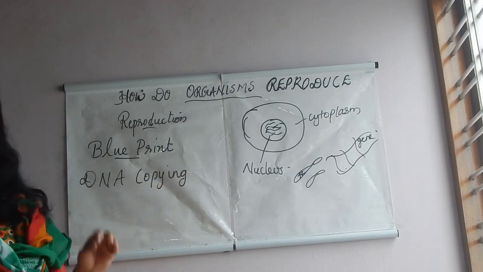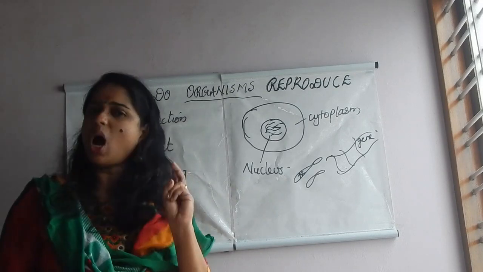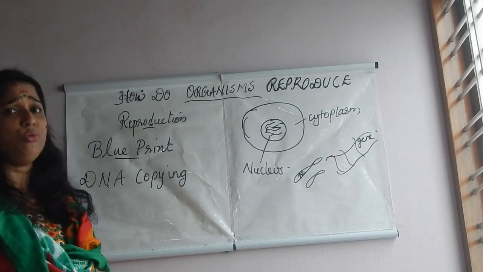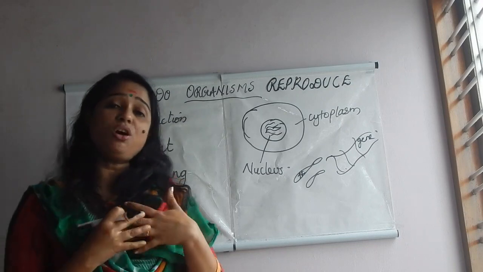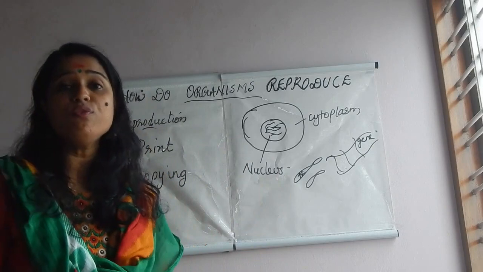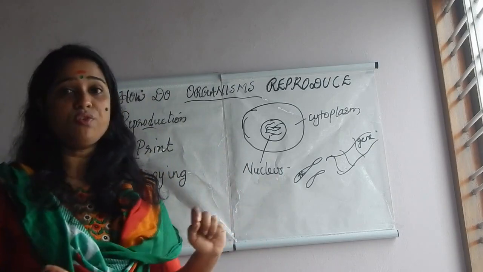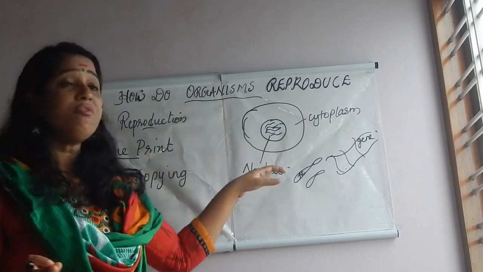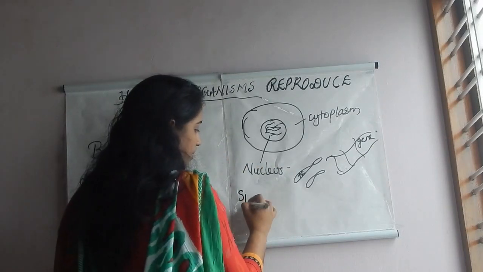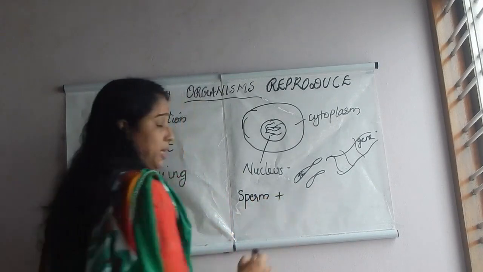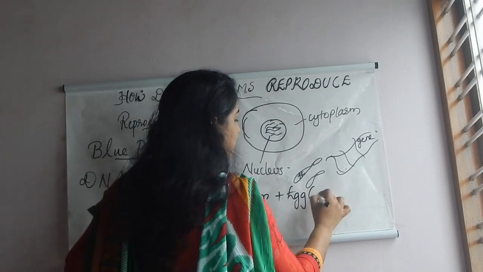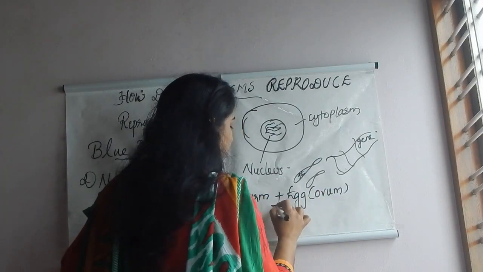And how is it possible? When we think about human beings, how many parents are involved? Is it a single parent? Absolutely not, isn't it? It's a combination of two parents, father and mother. Both are involved in the reproduction of human beings. So here, the father has DNA. Can you name the sex cell of the father? It is the sperm. And what about the sex cell of the mother? It is the egg, or otherwise we can call it what? Ovum. And what is the product?